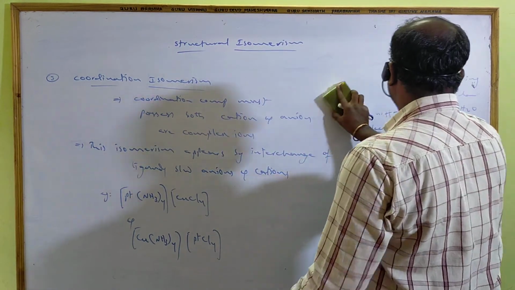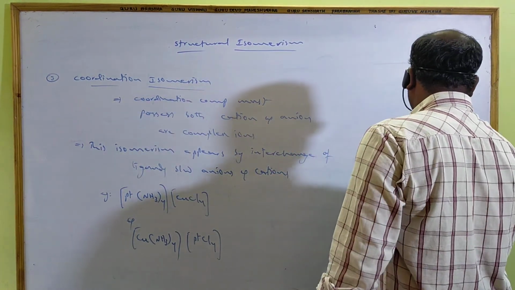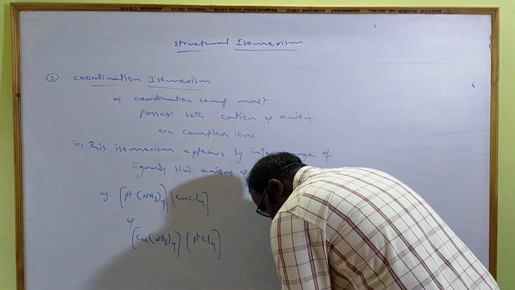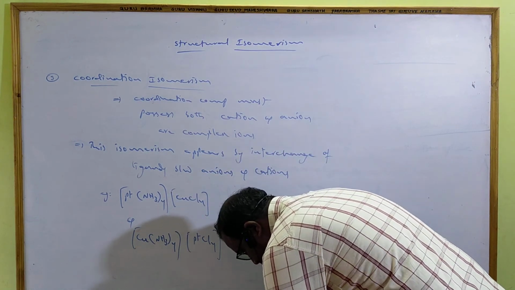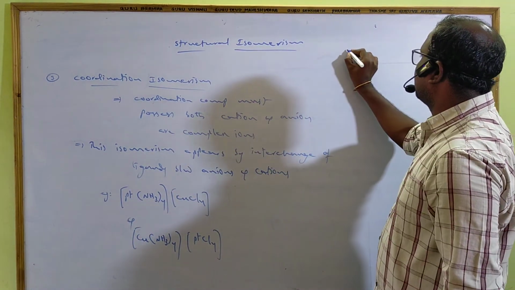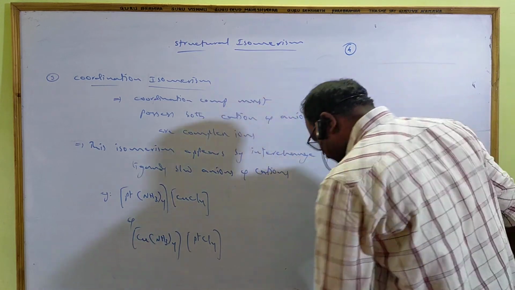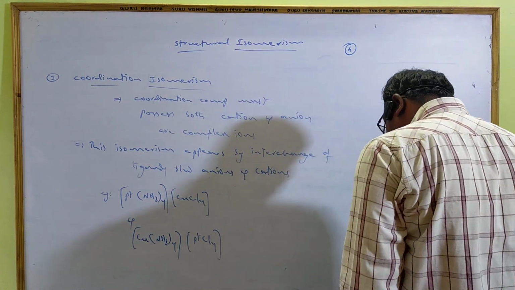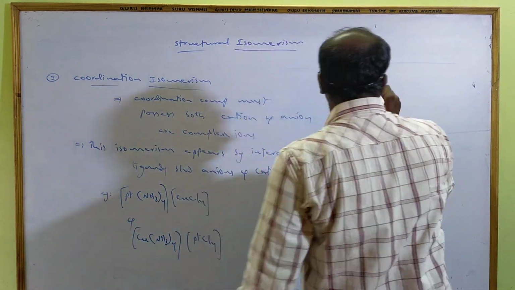Next, the fourth type of isomerism in complex compounds is linkage isomerism.